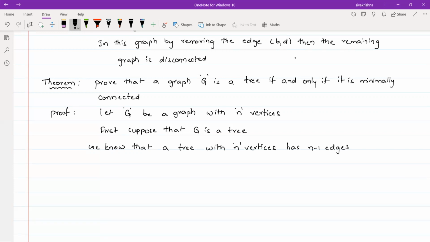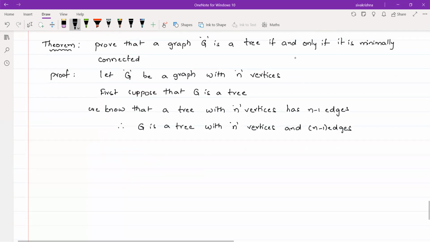Therefore, G is a tree with n vertices and n minus 1 edges. Now we prove that this is a minimally connected graph.